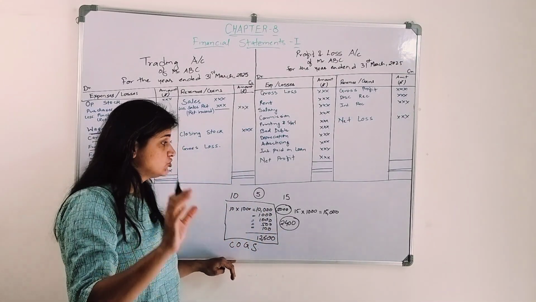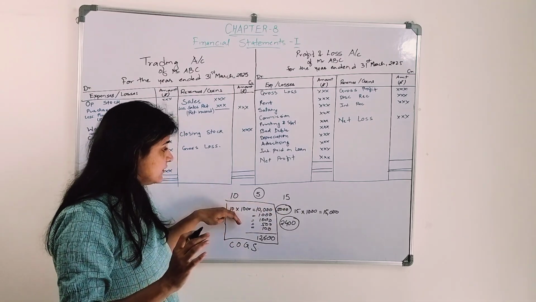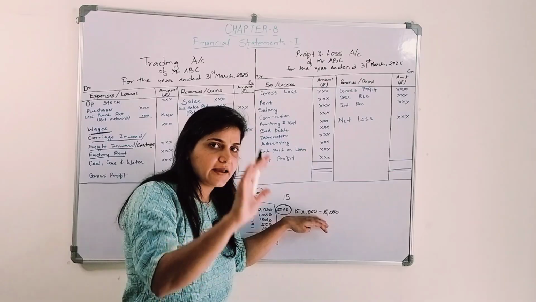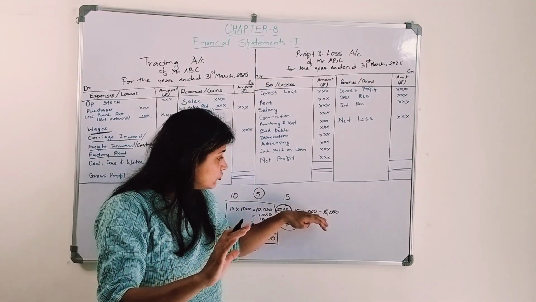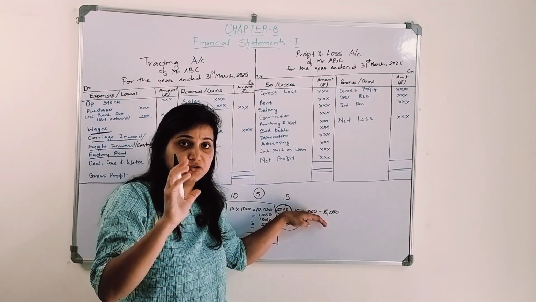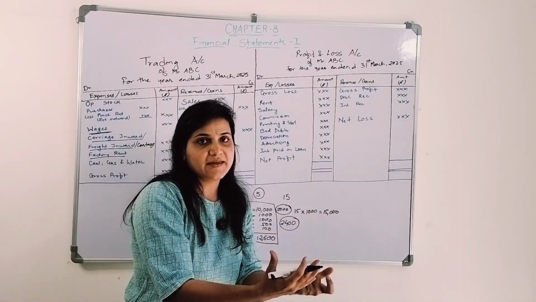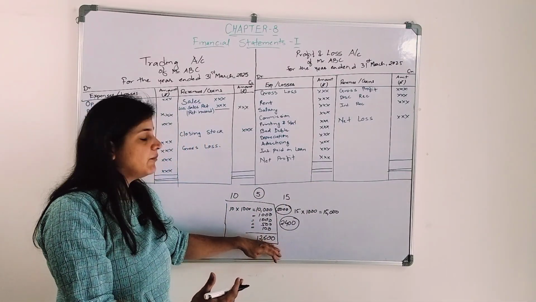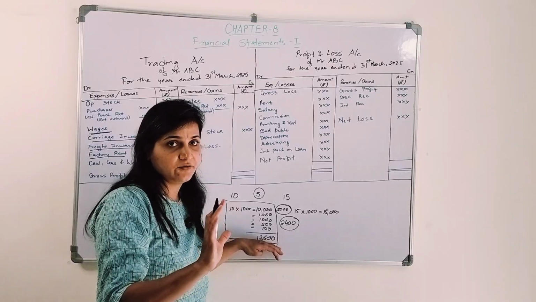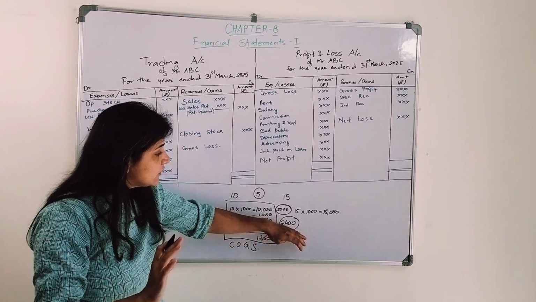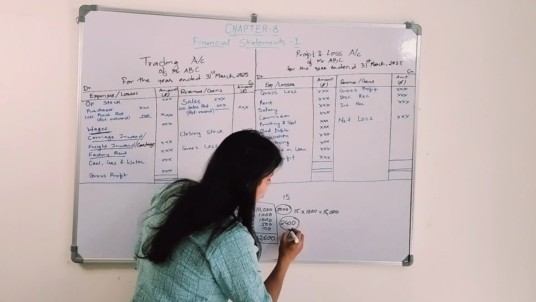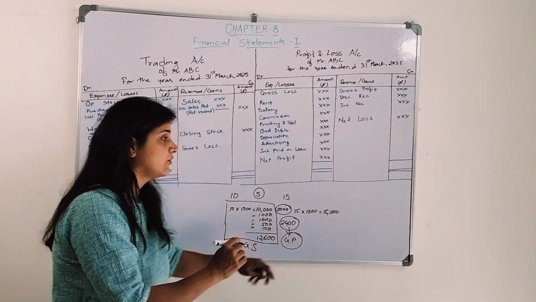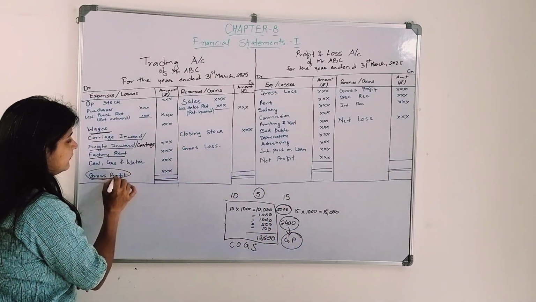Cost of goods sold. I am purchasing 1,000 units and selling the entire 1,000 units, right? To sell those 1,000 units, the cost I have incurred is known as the cost of goods sold, and the amount is 12,600, right? Now, what is this known as? This 2,400 is known as gross profit. This is my gross profit, right?